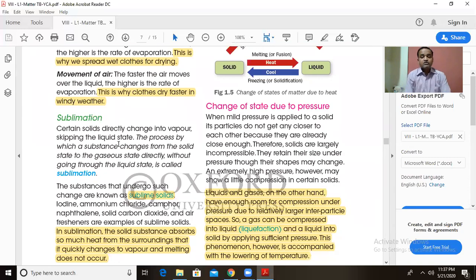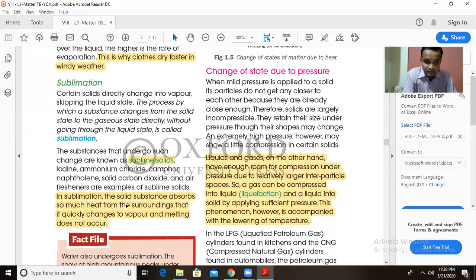Sublimation. Yes, the conversion of a solid directly into a gaseous state is called sublimation. It does not go through the liquid state, and such substances are called sublimable substances. Examples are iodine crystals, ammonium chloride, camphor, the white tablets of camphor that we keep in the corners of our room, naphthalene, camphor which we burn daily for the puja, and naphthalene balls which we use in our basins or the corners of the room. Then solid carbon dioxide and air fresheners. These are the sublimable substances.